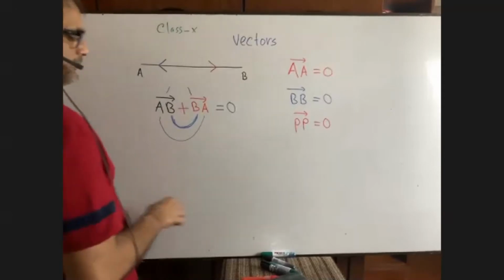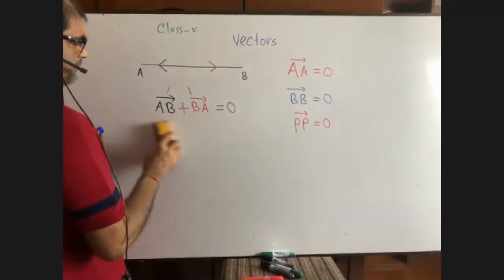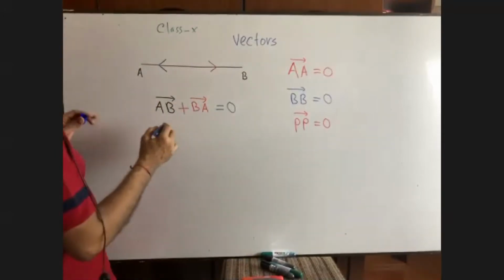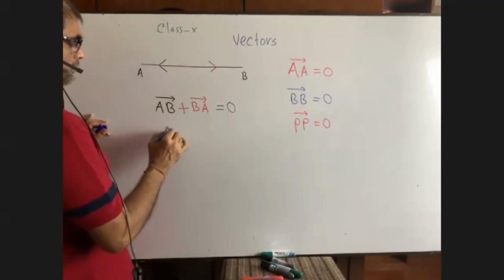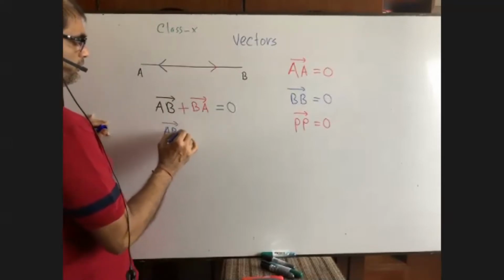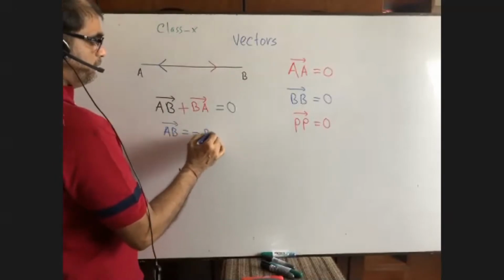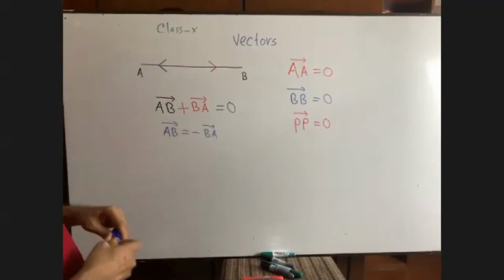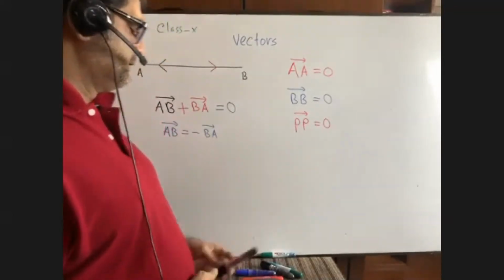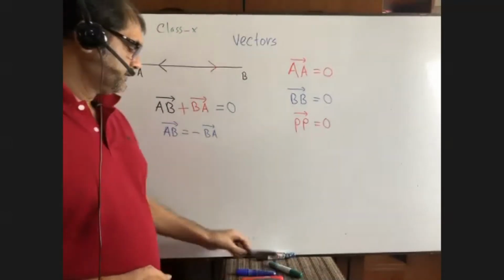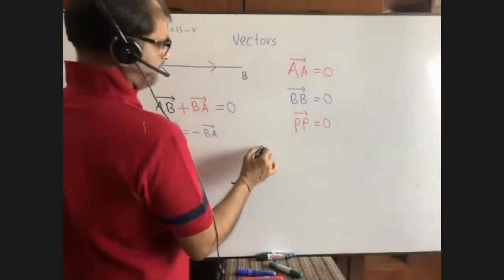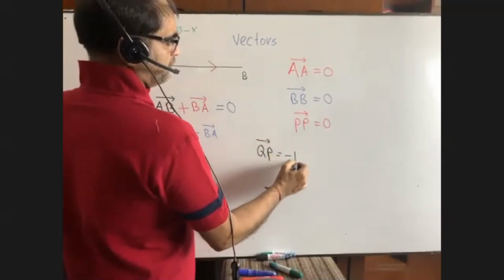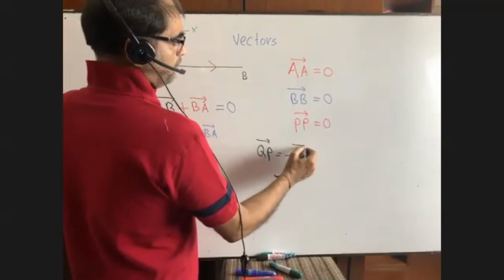Now from here, we can also get AB equals to minus BA. Please write down AB equals to what? Minus BA. That means if I write here QP, that can be written minus PQ.